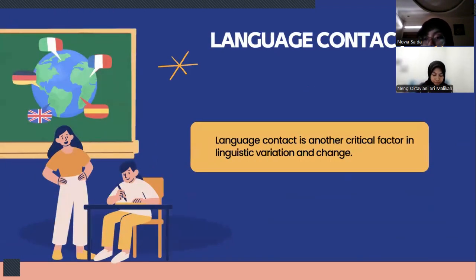So we talk about language contact. Language contact is another critical factor in linguistic variation and change. English in particular has been influenced by contact with numerous languages, including French, Latin, Old Norse, and Celtic languages. This contact has resulted in the borrowing of words and structures, enriching the English language.